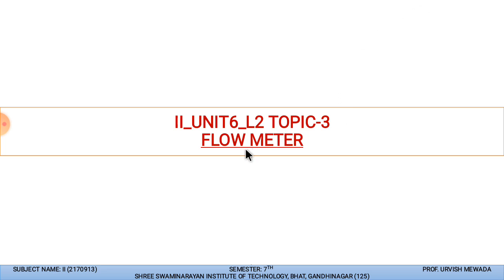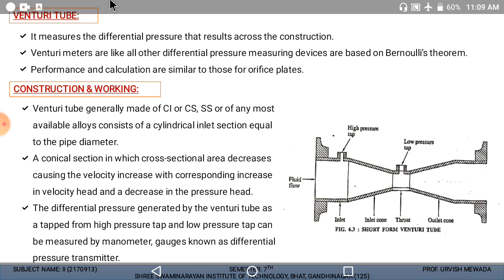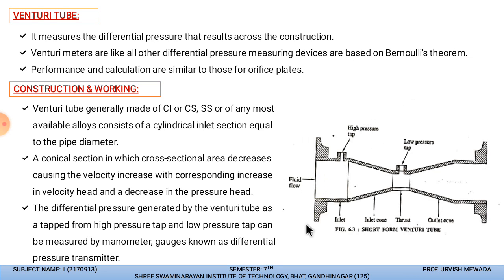Now today we are starting with lecture number 2 and topic number 3 in the flow meter. The topic is the Venturi tube. Here we are using the Venturi tube for flow measurement. You can see the shape of the Venturi tube.